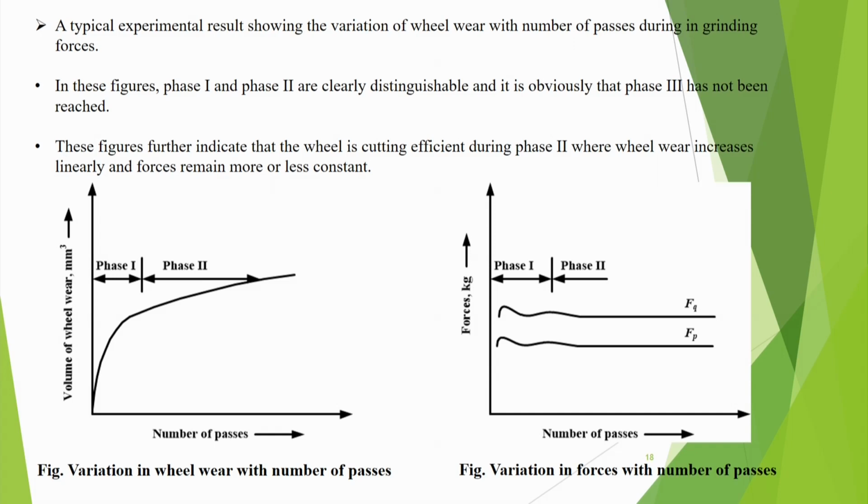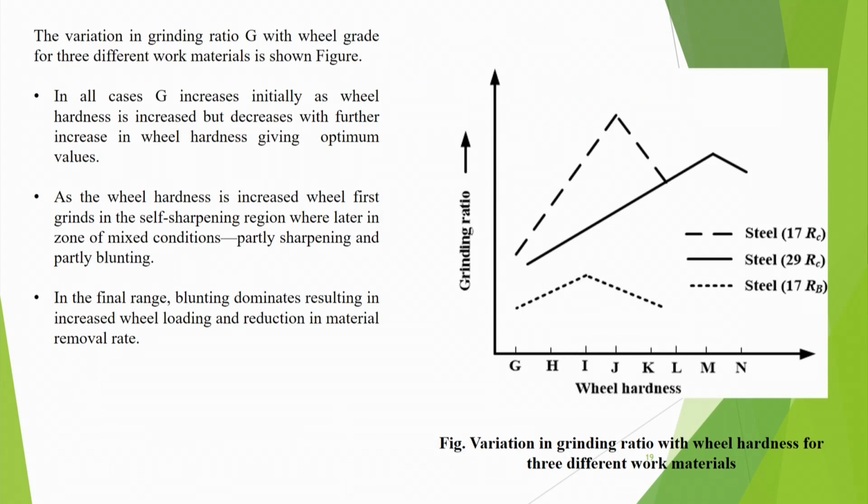These figures further indicate that the wheel is cutting efficiently during phase 2, where wheel wear increases linearly and forces remain more or less constant. So force is shown: in the beginning the force increases, then more or less it remains constant. This is the cutting force Fb and the thrust force is Fq, and this is shown with this one.